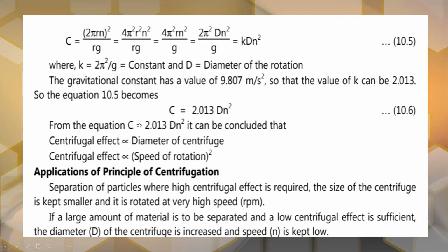So from the equation C is equal to 2.013 d n square, we concluded that the centrifugal force is directly proportional to the diameter of the centrifuge. The centrifugal effect, or relative centrifugal force, is directly proportional to the diameter of the centrifuge, and the centrifugal effect is directly proportional to the speed of rotation square. So this is a principle. Next will be the application of the principle of centrifugation.